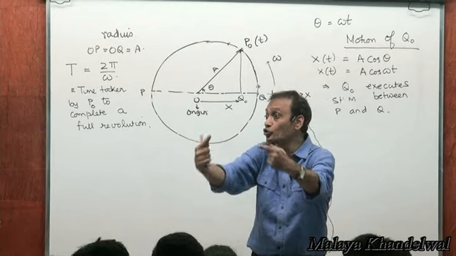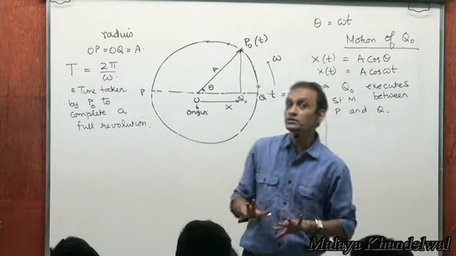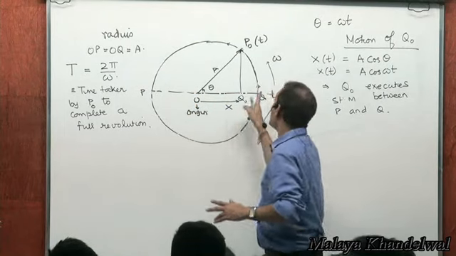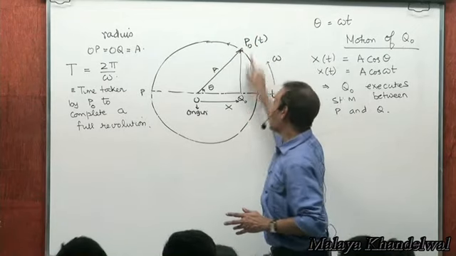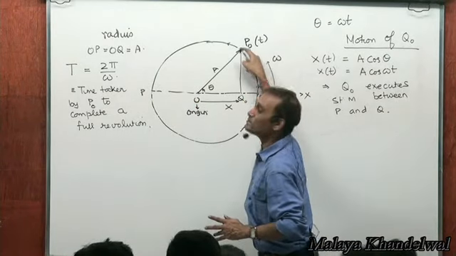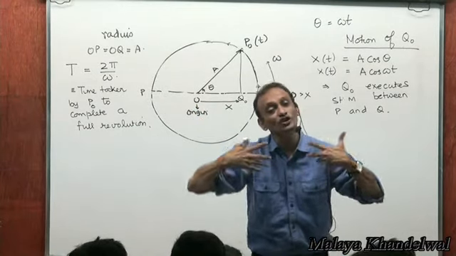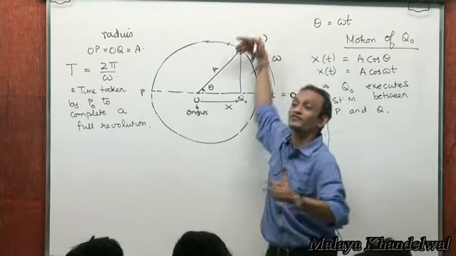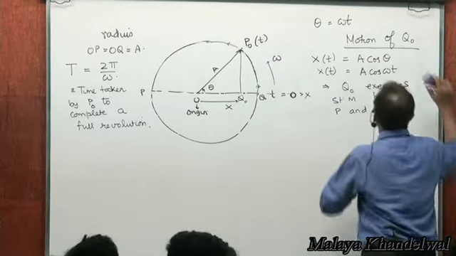But the motion of P naught could be mapped to Q naught, could be made complicated. Let's just do the reverse, in the sense that instead of starting with a particle with uniform circular motion with angular velocity omega, let's start with an oscillator. Then this becomes the corresponding particle on the circle, while this executes simple harmonic motion with angular frequency omega. This simpler projection on the circle will execute uniform circular motion with constant angular velocity omega. Therefore, instead of mapping from P naught to Q naught, why not map from Q naught to P naught, which is simpler motion? Yes or no? That's a philosophy, right? So, what we do is,